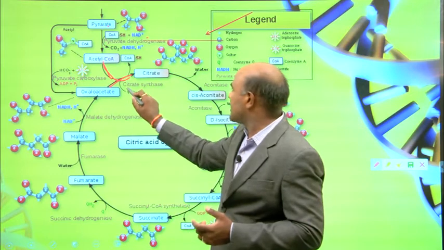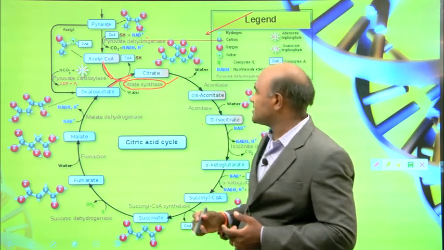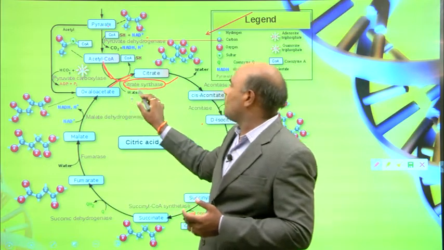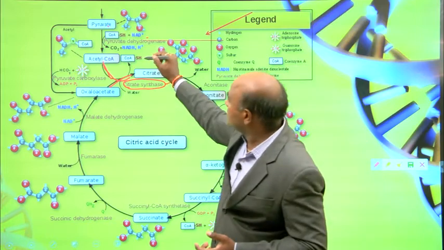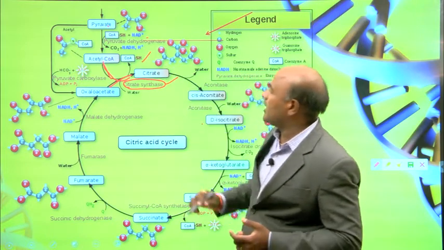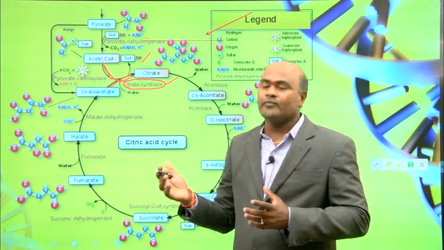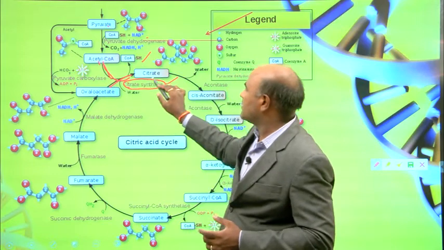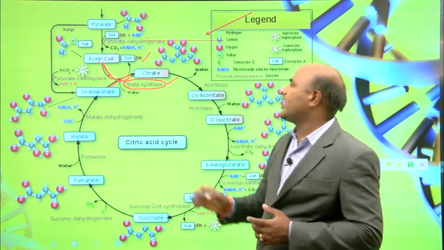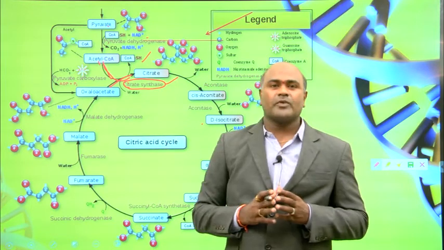The enzyme is citrate synthase. Here one water molecule is added, and coenzyme A-SH is released. So oxaloacetate and acetyl-CoA are involved and produce citrate. The enzyme is citrate synthase.